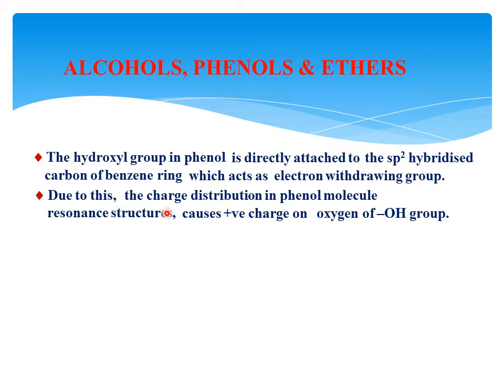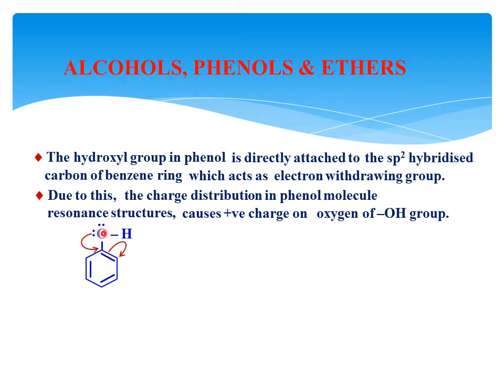There are 5 resonating structures possible. That causes a positive charge over the oxygen of the OH bond, which enhances the polarity. How? Watch here. This is a phenol, and the oxygen has 2 lone pairs of electrons.